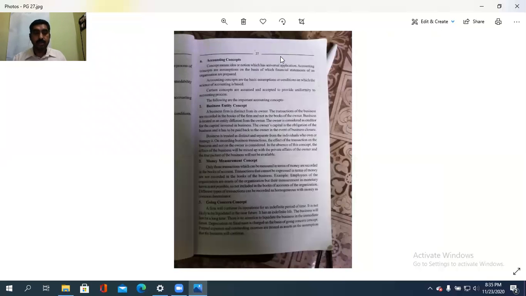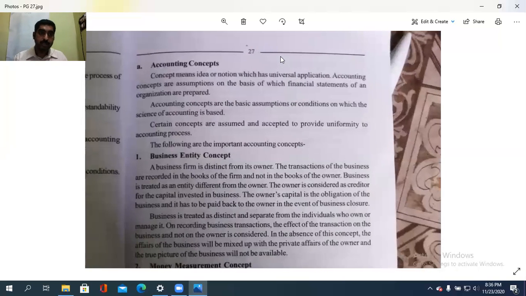Accounting concept. So very important, keep it in mind. We need to get a clear-cut idea about this thing. So what are accounting concepts? Concept means the idea or the notion which has a universal application. Accounting concepts are the assumptions on the basis of which the financial statements of an organization are prepared. So based on these concepts, the guidelines given by the concept, we are preparing the financial statements.